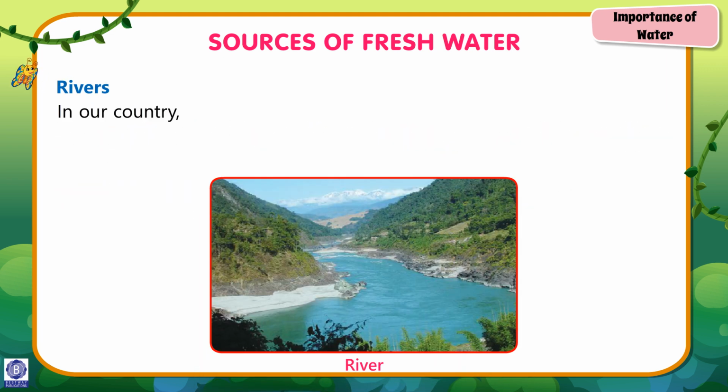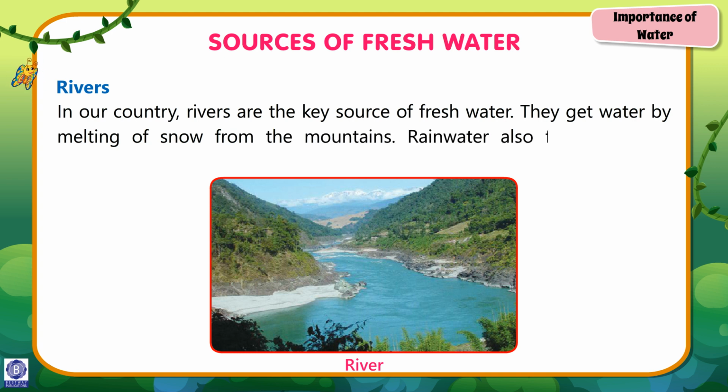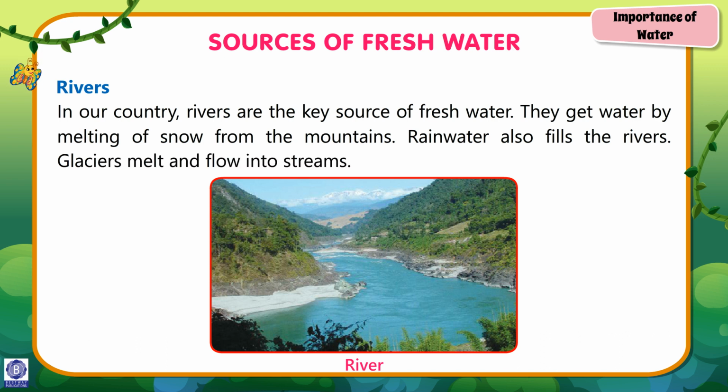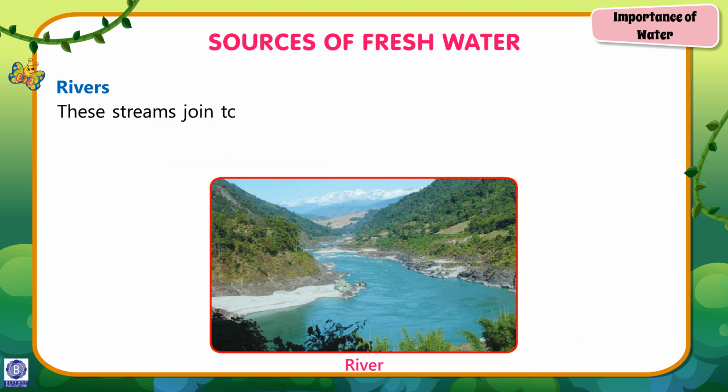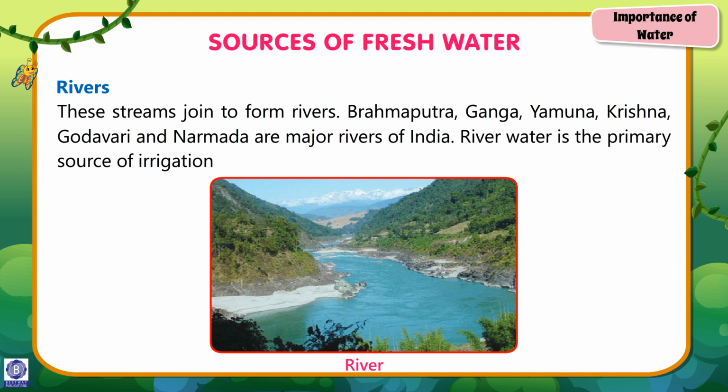Rivers. In our country, rivers are the key source of fresh water. They get water by melting of snow from the mountains. Rainwater also fills the rivers. Glaciers melt and flow into streams. These streams join to form rivers. Brahmaputra, Ganga, Yamuna, Krishna, Godavari and Narmada are major rivers of India. River water is the primary source of irrigation and water supply in our country.